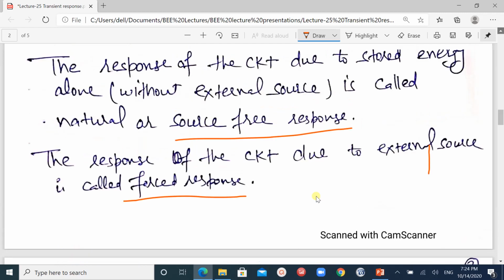What do you mean by the source free response and forced response? The response of the circuit due to the stored energy, when we are not having any external source, but the circuit components, inductors and capacitors, are already charged because of their previous stored energy, that is called source free response. But when the response of the circuit is due to an external source, the voltage source we applied at the circuit, it is called forced response.